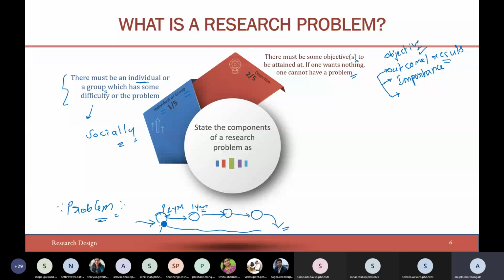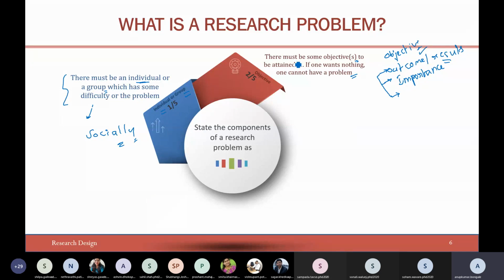Ultimately, how do you feel the objective has been fulfilled? You should publish a paper out of one objective, another paper out of the next objective, and so on. These are the visible results. When somebody asks you what is the visible output, what is the visible outcome of the research, it is not the results which you have got, but rather the publications that you make out of your research work.